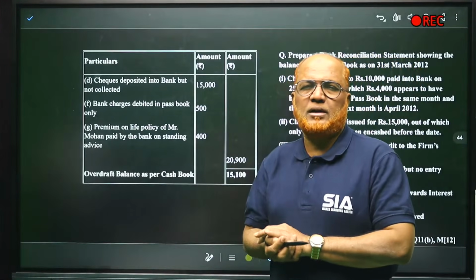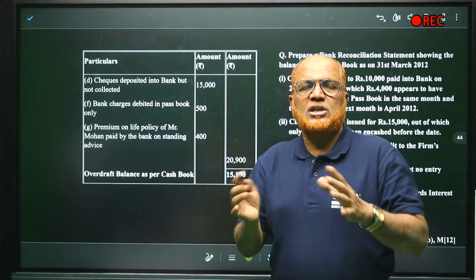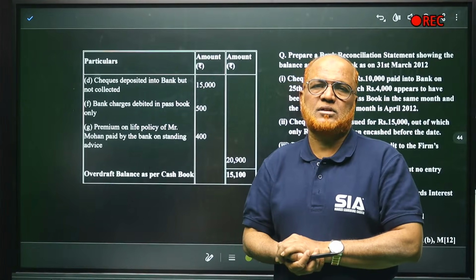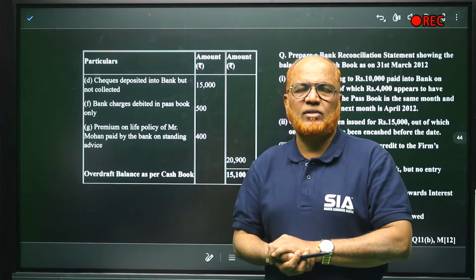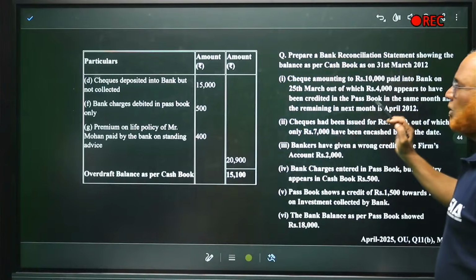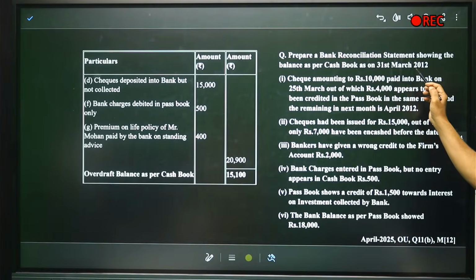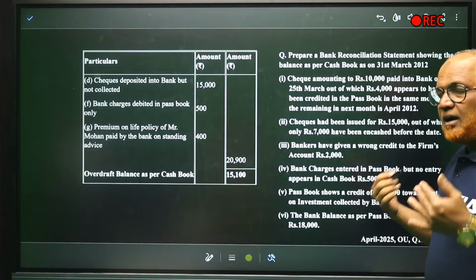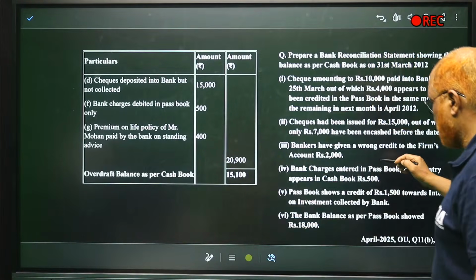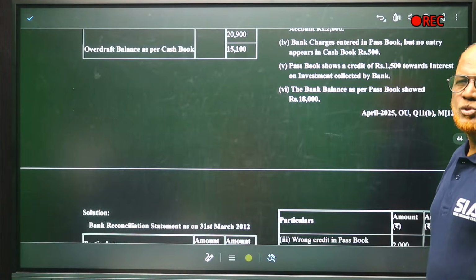Two problems I have completely explained regarding how to prepare the BRS. In both these problems, the opening balance was a passbook overdraft. But that will not be the case every time. The case may be a favorable balance also. So now we'll see one more problem, the final problem on BRS. Prepare a BRS showing the balance as per cash book on 31st March. We have to find out the balance as per cash book, which means the balance as per passbook is given. This was asked in April 2025, 12 marks. So a recent question from last year's examination.